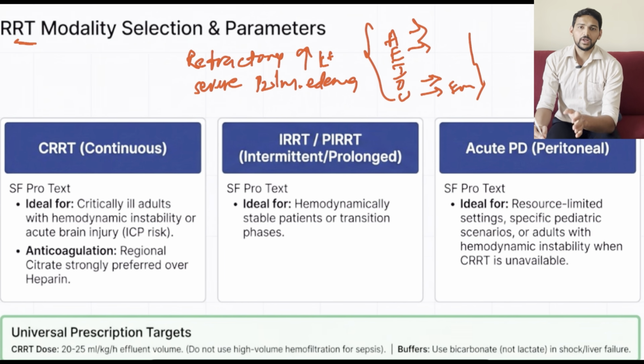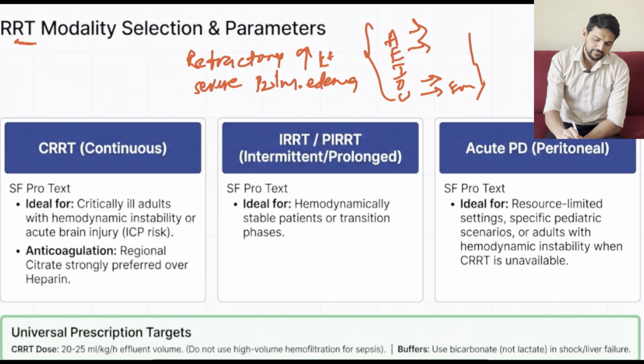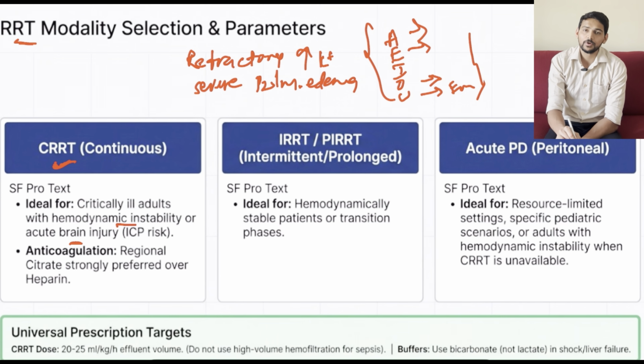Then which modality to utilize? We know that CRRT, continuous renal replacement therapy, will be ideal in critically ill individuals and those who are having hemodynamic instability like unstable BP or those who are on vasopressors. Otherwise, if there is any head injuries, in that case also choose CRRT. If these are not there, hemodynamic stability is there, then we can go ahead with intermittent hemodialysis.